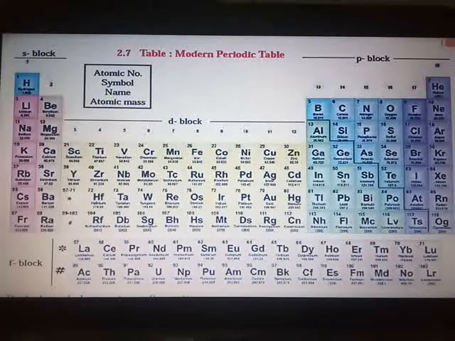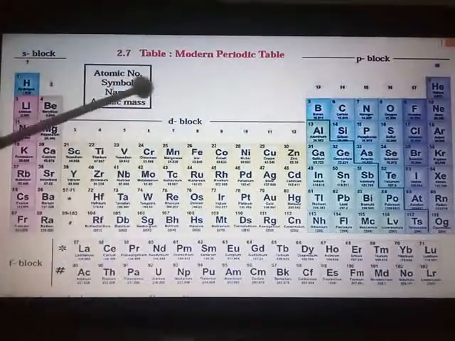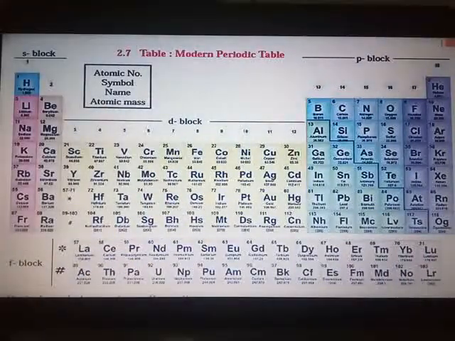Atomic numbers, if you see, are serially indicated in the upper part of the boxes. You can see atomic number 1, atomic number 2. Each box corresponds to the place for one element. The arrangement of the periods and the groups results in the formation of boxes, and in each box you can see one element.